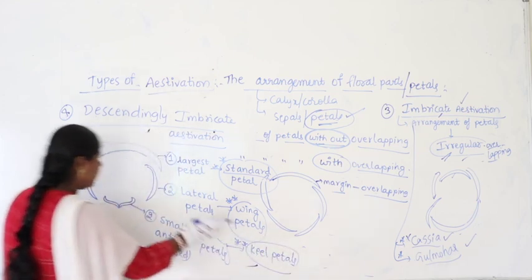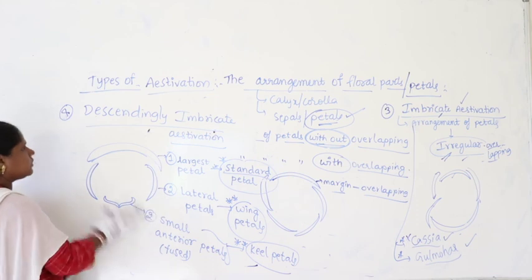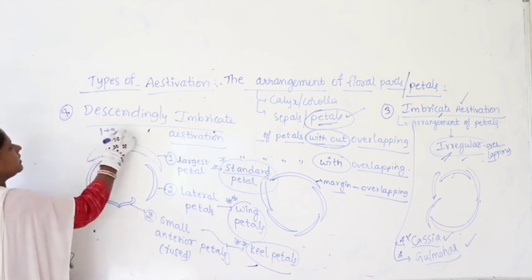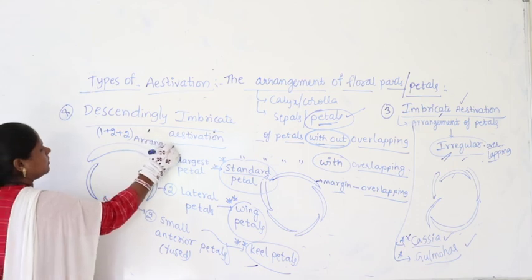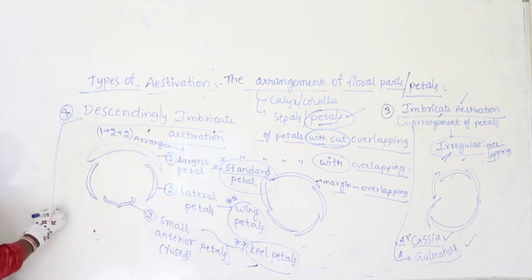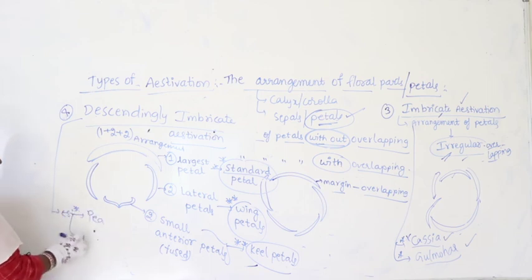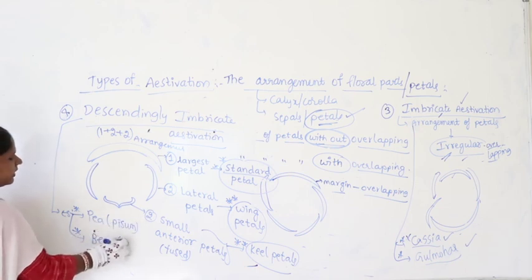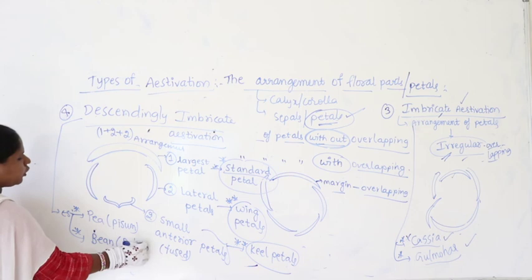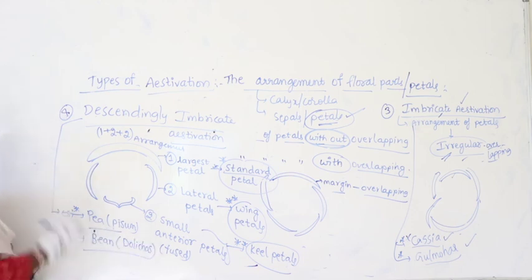So what is the number? 1 plus 2 plus 2. So we write the arrangement as 1 plus 2 plus 2. Where do we find this descending imbricate? We find it in the pea plant, that is Pisum sativum, and the bean plant, that is Dolichos.